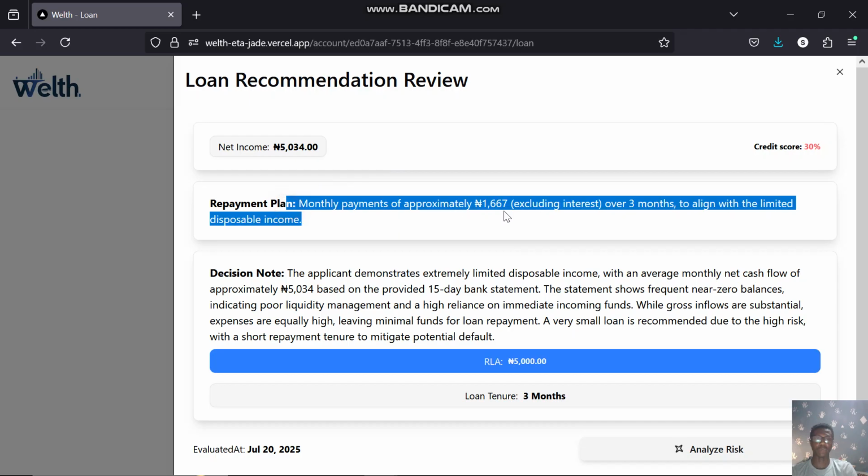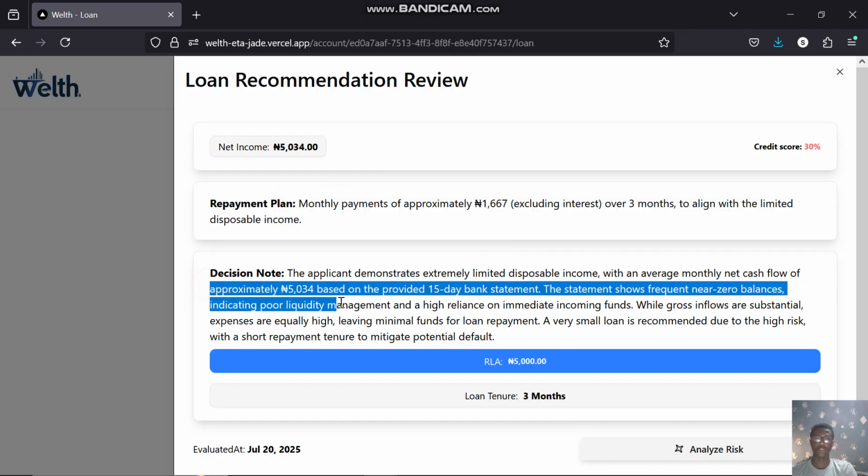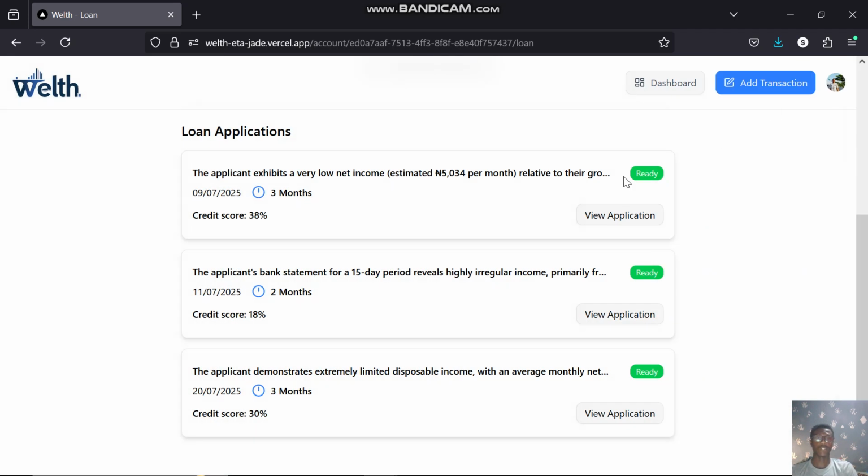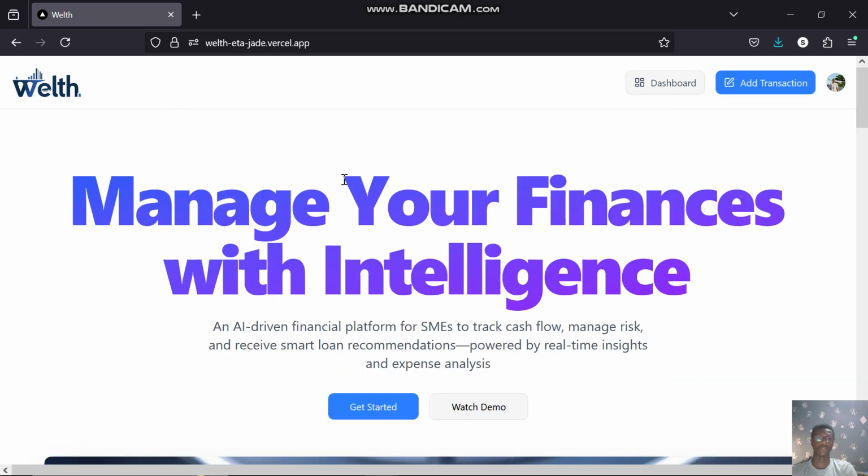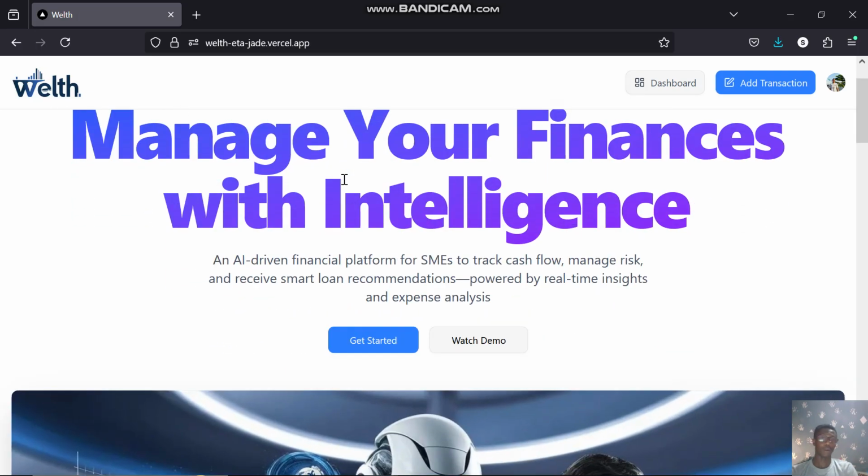We have a repayment plan, we have a decision note, we have RLA. RLA simply means recommended loan amount. Then we have the loan tenure, and we can analyze risks. So basically, this is everything about the platform. This is Welth, AI powered by Gemini AI. Thank you very much.